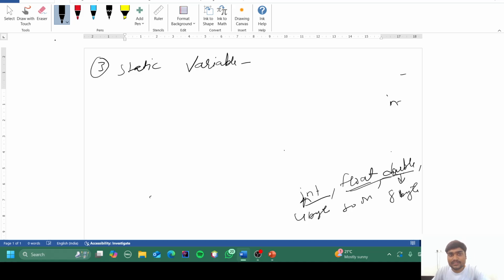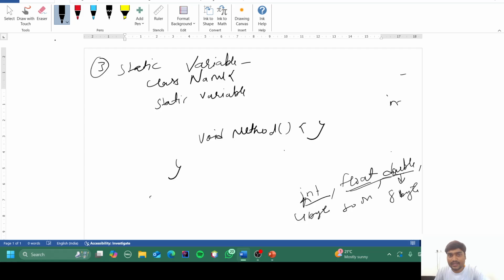So what does it mean to be a static variable? A variable inside a class, outside of a method, but having the static keyword, is called a static variable.